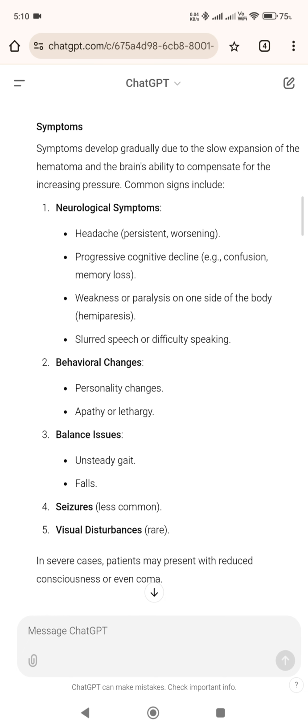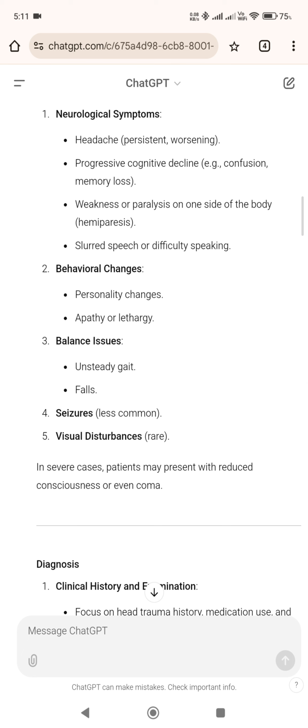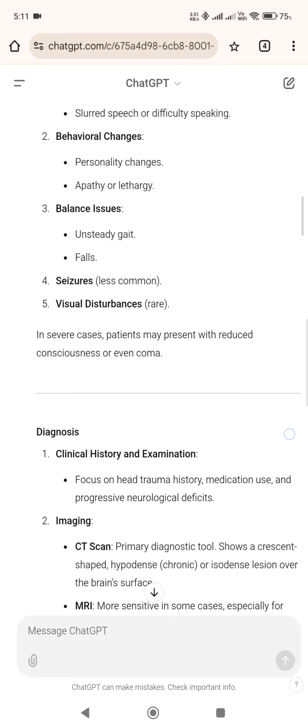Symptoms. Symptoms develop gradually due to the slow expansion of the hematoma and the brain's ability to compensate for the increasing pressure. Common signs include 1. Neurological symptoms: headache, persistent, worsening; progressive cognitive decline, e.g., confusion, memory loss; weakness or paralysis on one side of the body, hemiparesis; slurred speech or difficulty speaking.